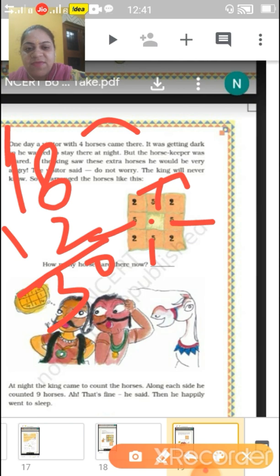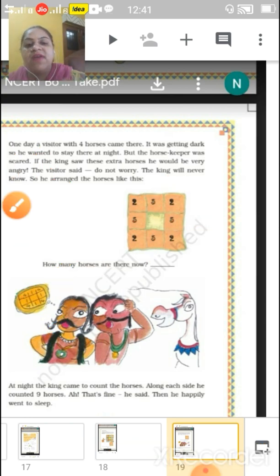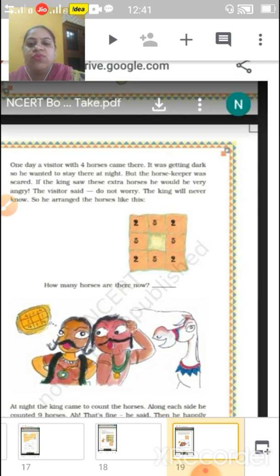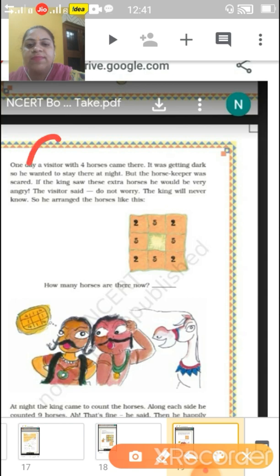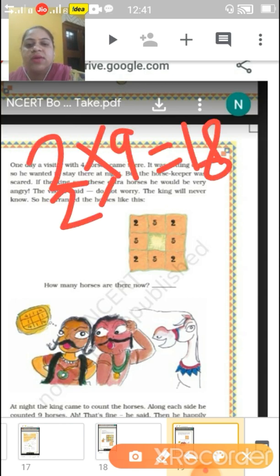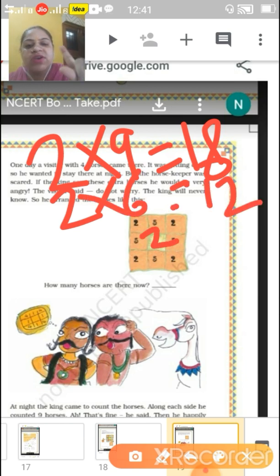Like if we are doing this with the 2 we have written in the middle of the box, it will come 2 9s are 18, and for the rest, 6 were there, so 2 6s are 12. With the same, 2 into 9 is 18, and 2 6s are 12. So in the middle we have written only 1.